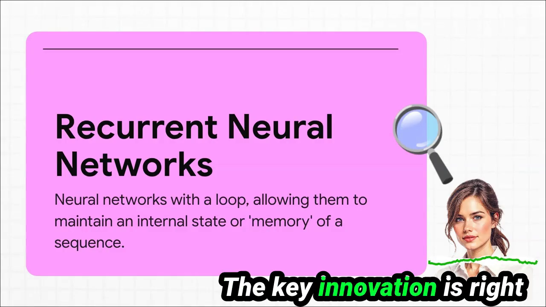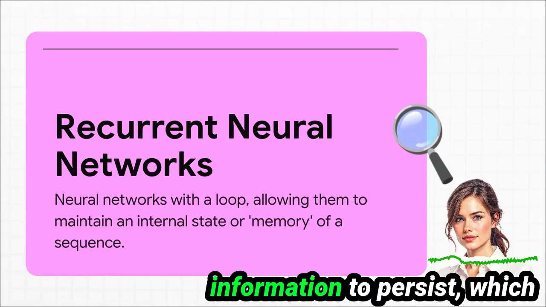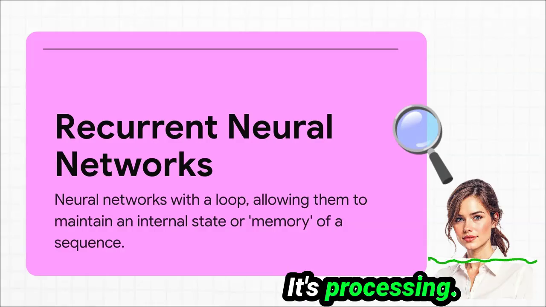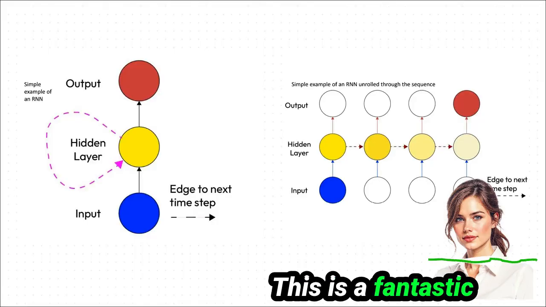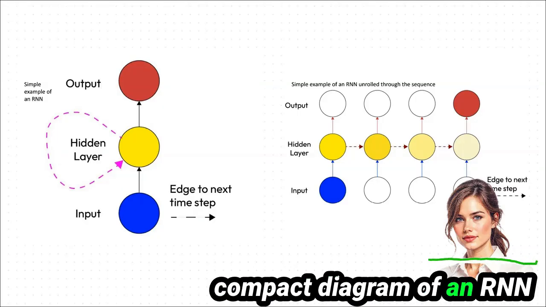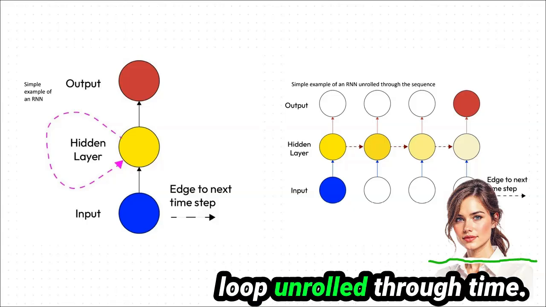The key innovation is right there in the name, recurrent. They have this loop in their design that allows information to persist, which creates a kind of internal memory of the sequence it's processing. This is a fantastic way to picture it. On the left, you've got the neat, compact diagram of an RNN with its little loop, and on the right, you can see that same loop unrolled through time.